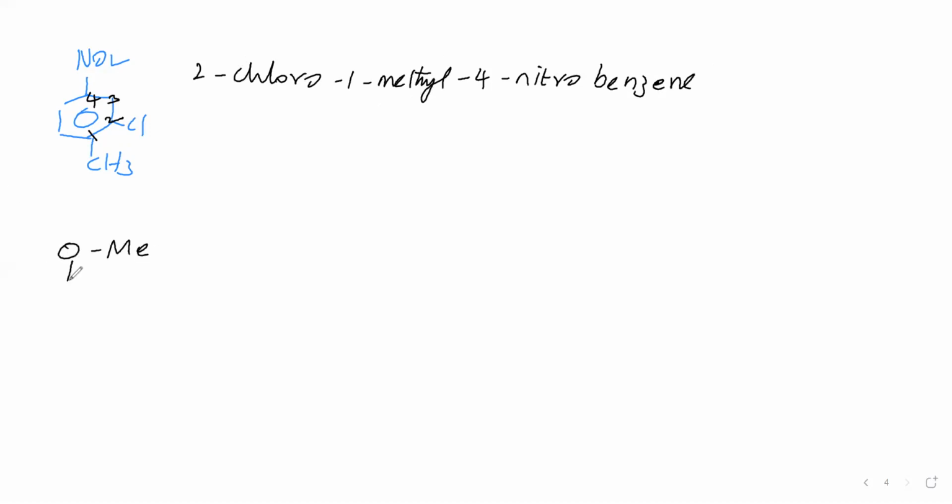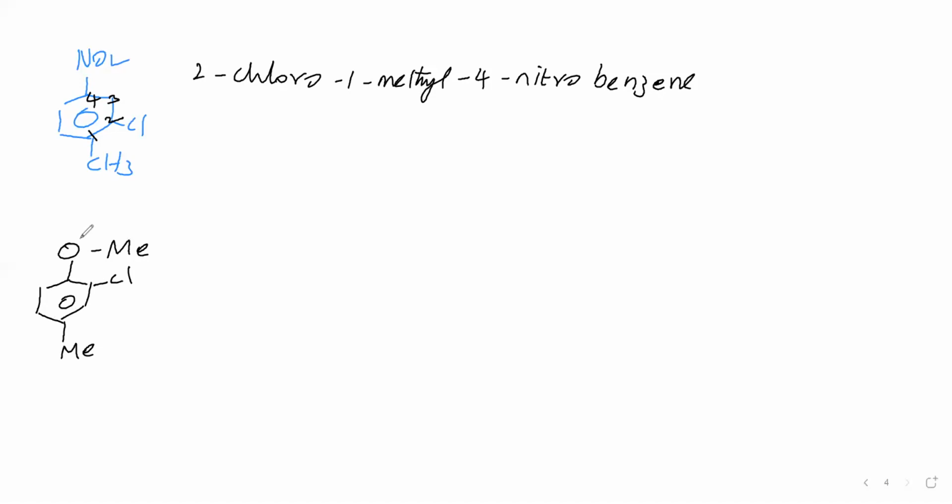Next we will take OMe on the phenyl ring, here Cl, here methyl. Now, how do you say the name of this? Do you want to say this O separately as ether? If we want to say O separately as ether, we have to follow some other method of numbering.